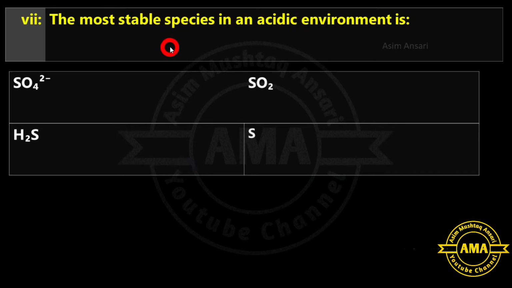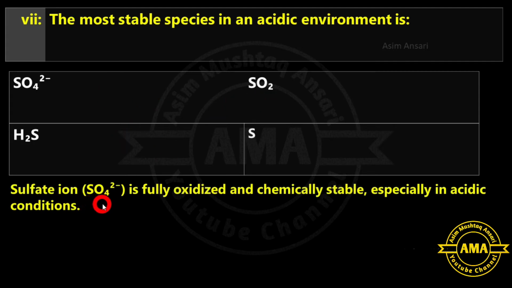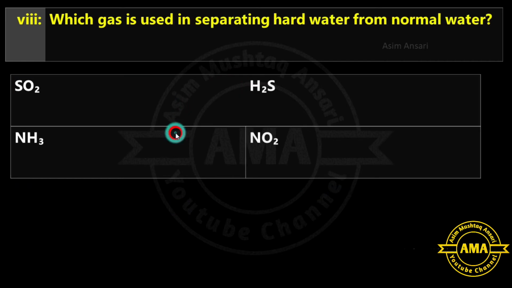Next is, the most stable species in an acidic environment is sulfate ion, SO2, H₂S or sulfur. So there, sulfate ion is fully oxidized and chemically stable, especially in acidic condition. So A option is correct.